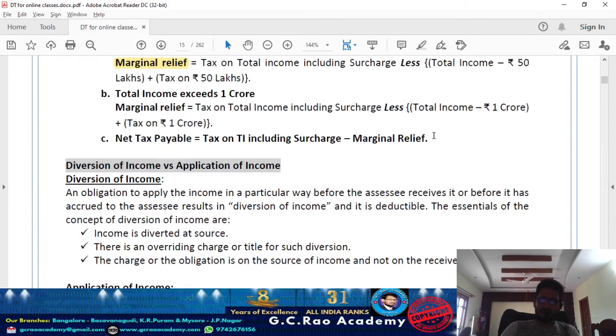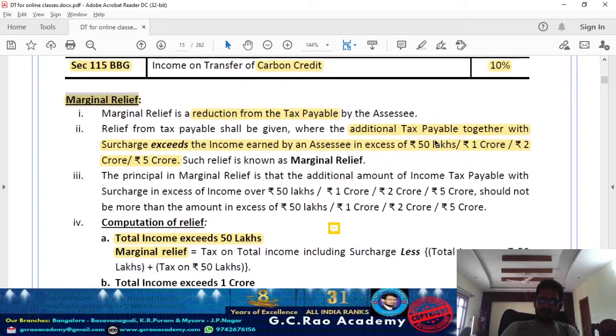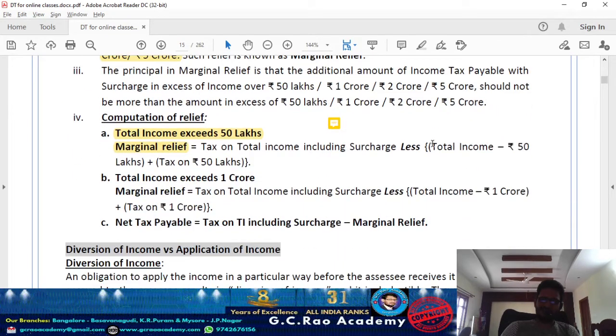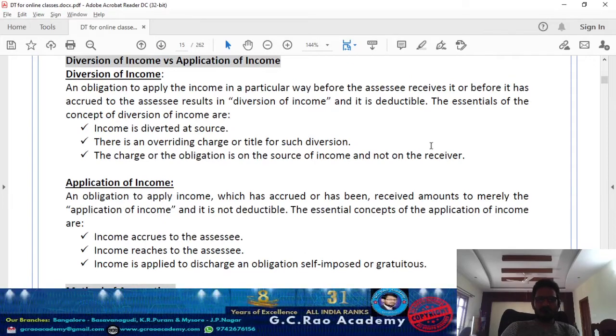Next one, and this marginal relief is an important concept, because we are going to work out a few applications also. Next one, they are talking about diversion of income versus application of income.